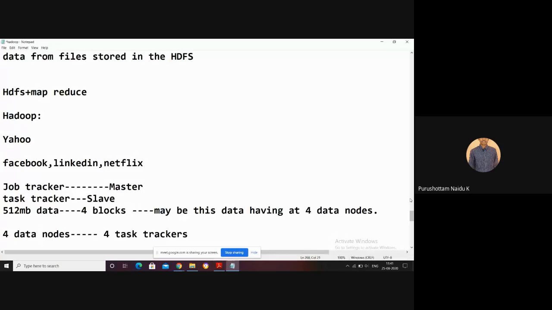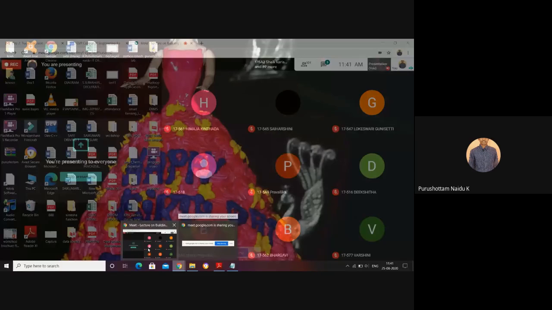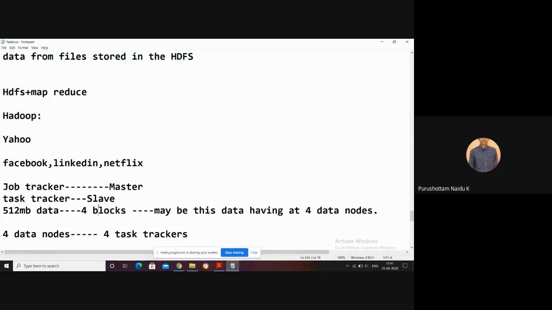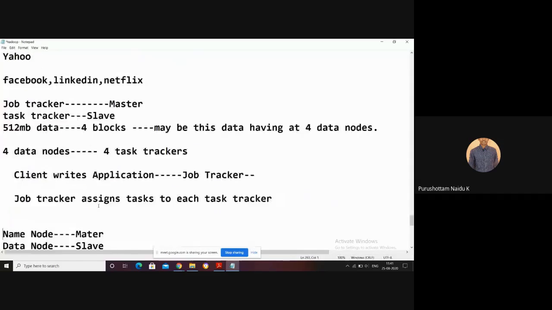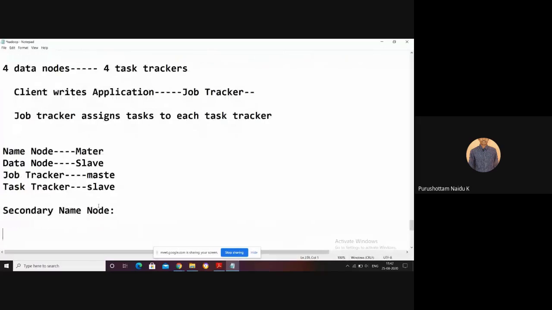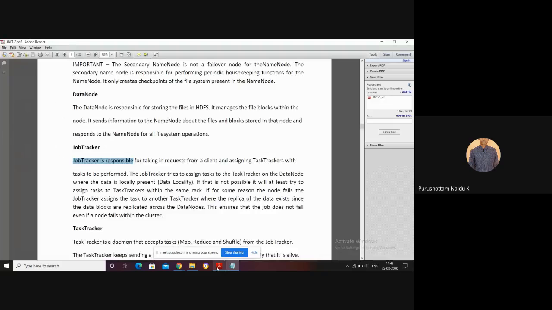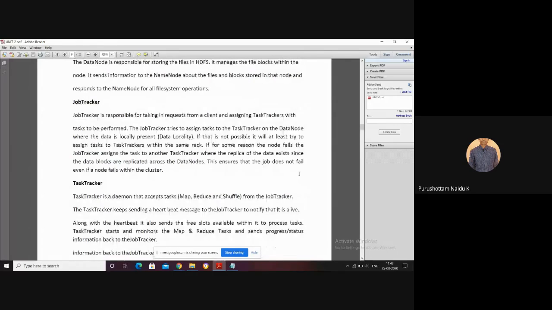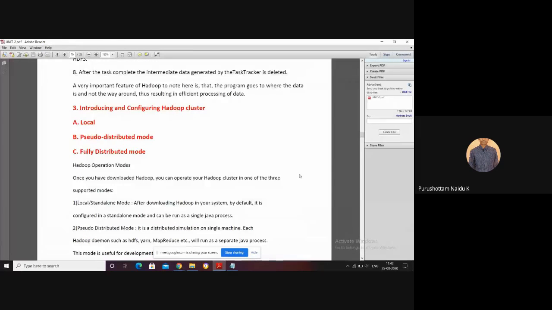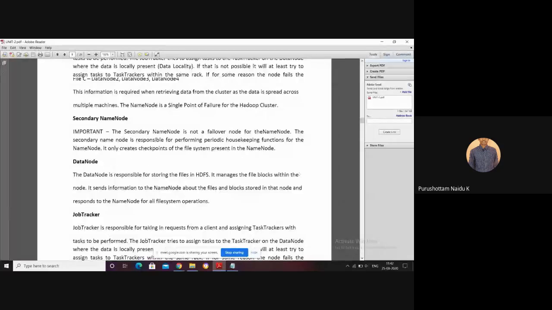But in the earlier traditional frameworks, the data is moved to the application, whereas in Hadoop the application moves to the data. Clear? So that is task tracker, job tracker, name node, data node, and secondary name node. Now, let us discuss the components of a Hadoop cluster. Let's see.